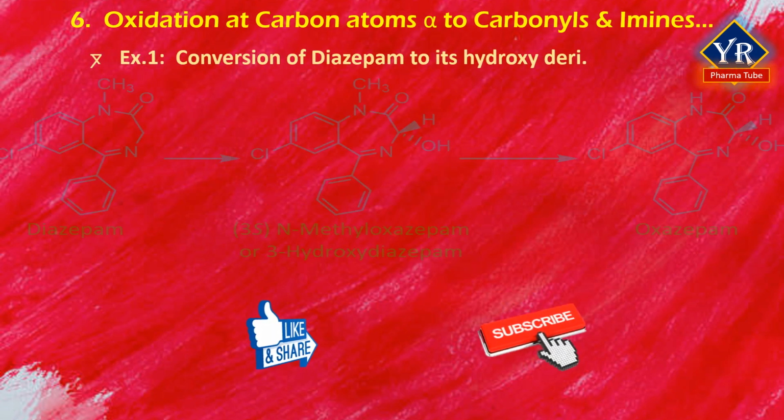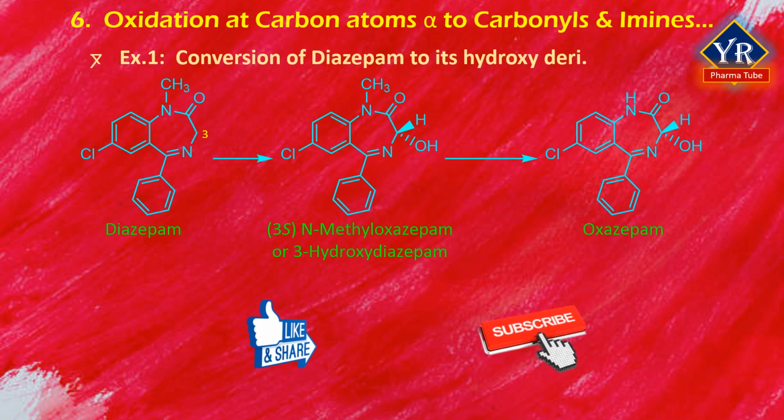For diazepam, the hydroxylation reaction proceeds with remarkable stereoselectivity to form primarily, about 90%, 3-hydroxy diazepam, which is also called N-methyl oxazepam, with the S absolute configuration at C3. Further, N-demethylation of the latter metabolite, that is N-methyl oxazepam, gives rise to the pharmacologically active 3S-oxazepam.